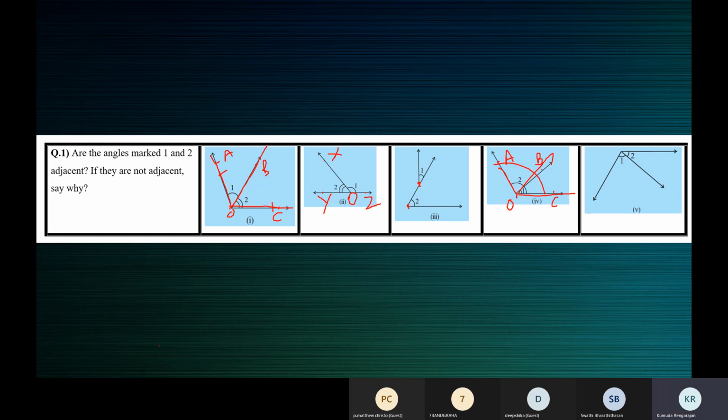See, this is the common arm. The non-common arms, both of them are here. So they're not adjacent angles. Angle 1 and angle 2. Here in figure 3, they are not adjacent angles because they don't have a common vertex. In figure 4, because the non-common arms lie on the same side of the common arm.